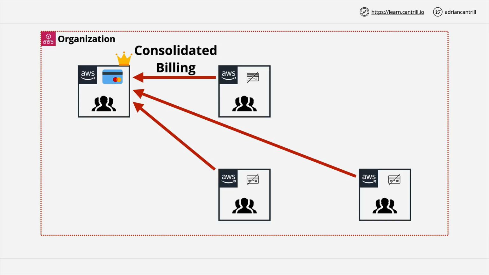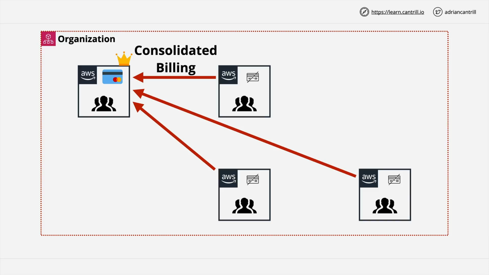Now, using consolidated billing within an AWS organization means that you get a single monthly bill which is contained within the management account, and this single monthly bill covers the management account and all of the member accounts of the organization. So one bill contains all of the billable usage of all of the accounts within the AWS organization.